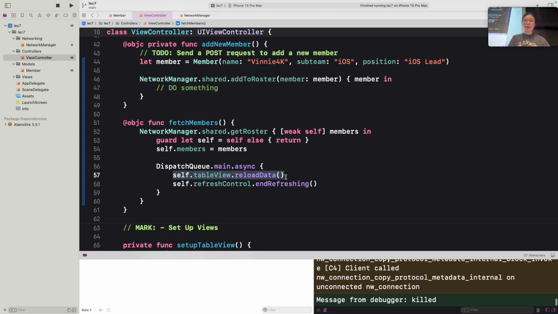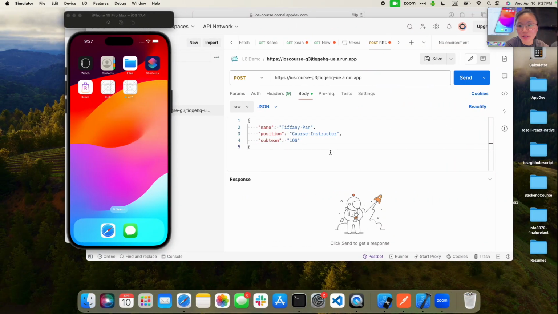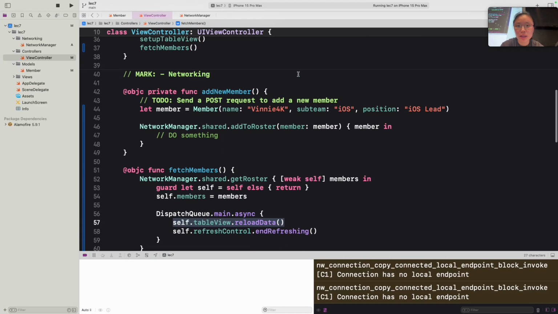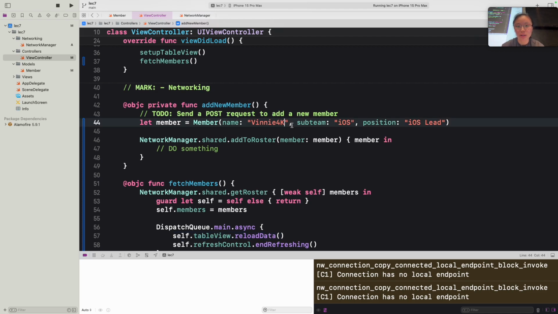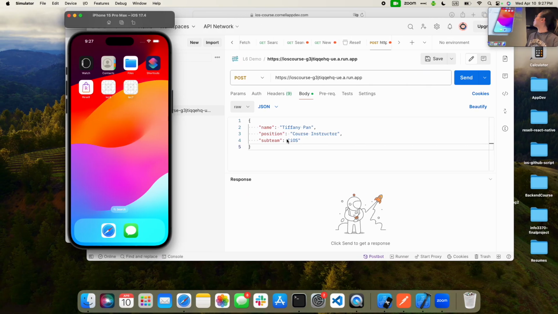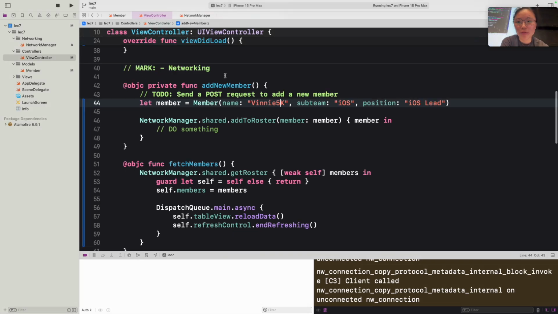So now if I build it again, okay, and let me add, let's do 5K. Rebuild that again, just so we have a difference, so we can see that difference. If I hit this plus button, it'll perform this add new member request.